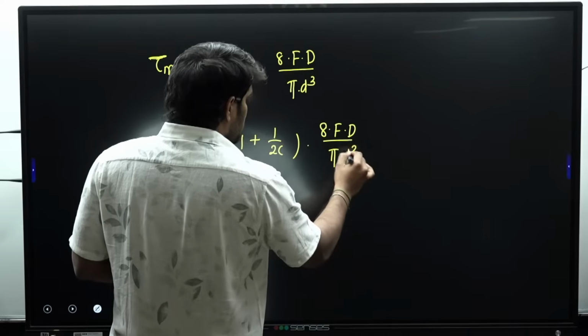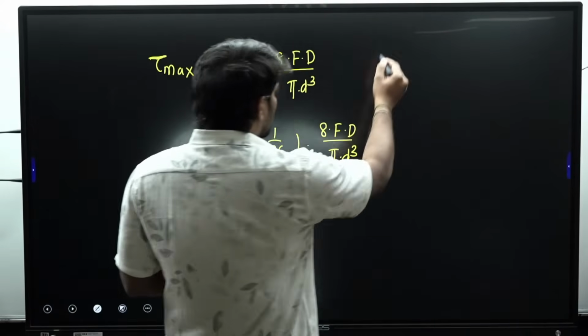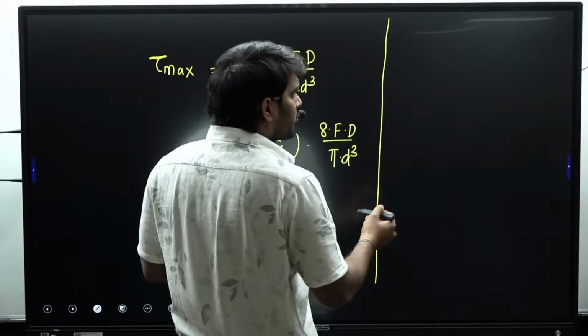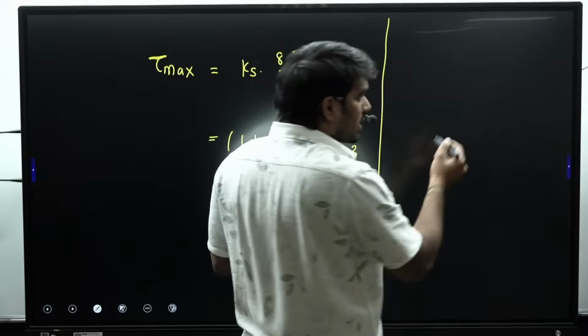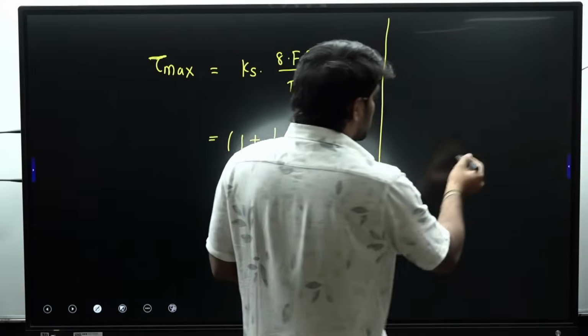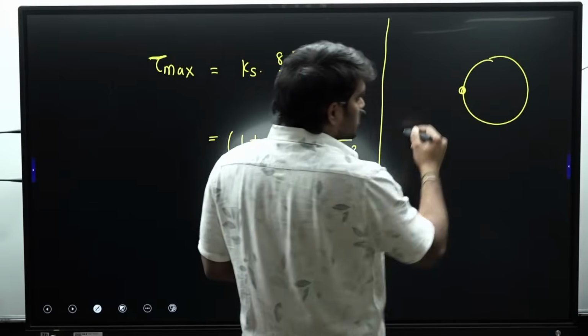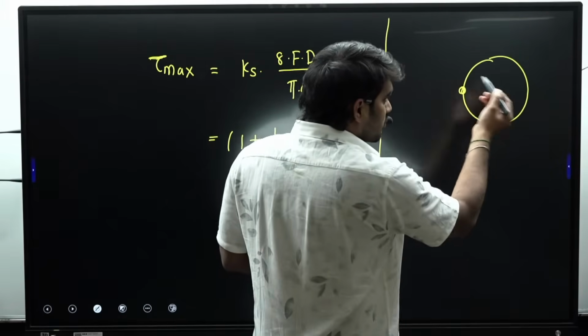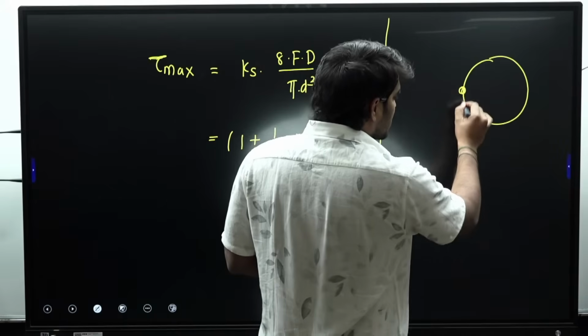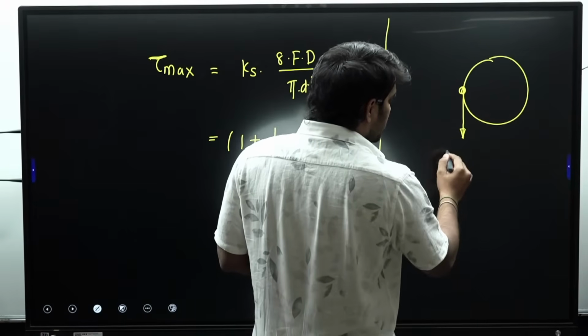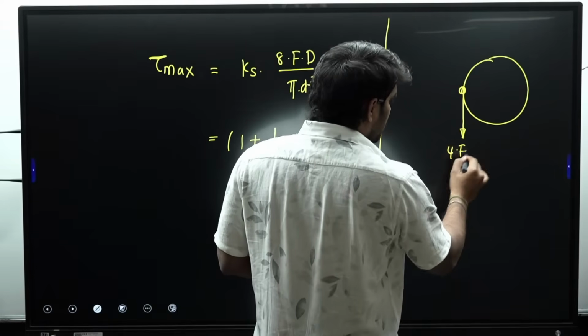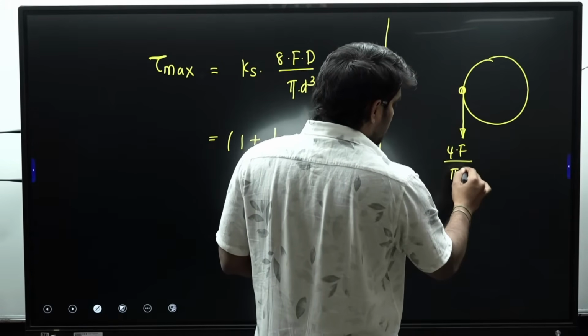Unlike this, we can also write it in a different format. We know that a spring wire under compression is generally subjected to direct shear as well as twisting, and the inside portion of the spring wire is subjected to more shear stress. The direct shear has magnitude 4f divided by pi d square.